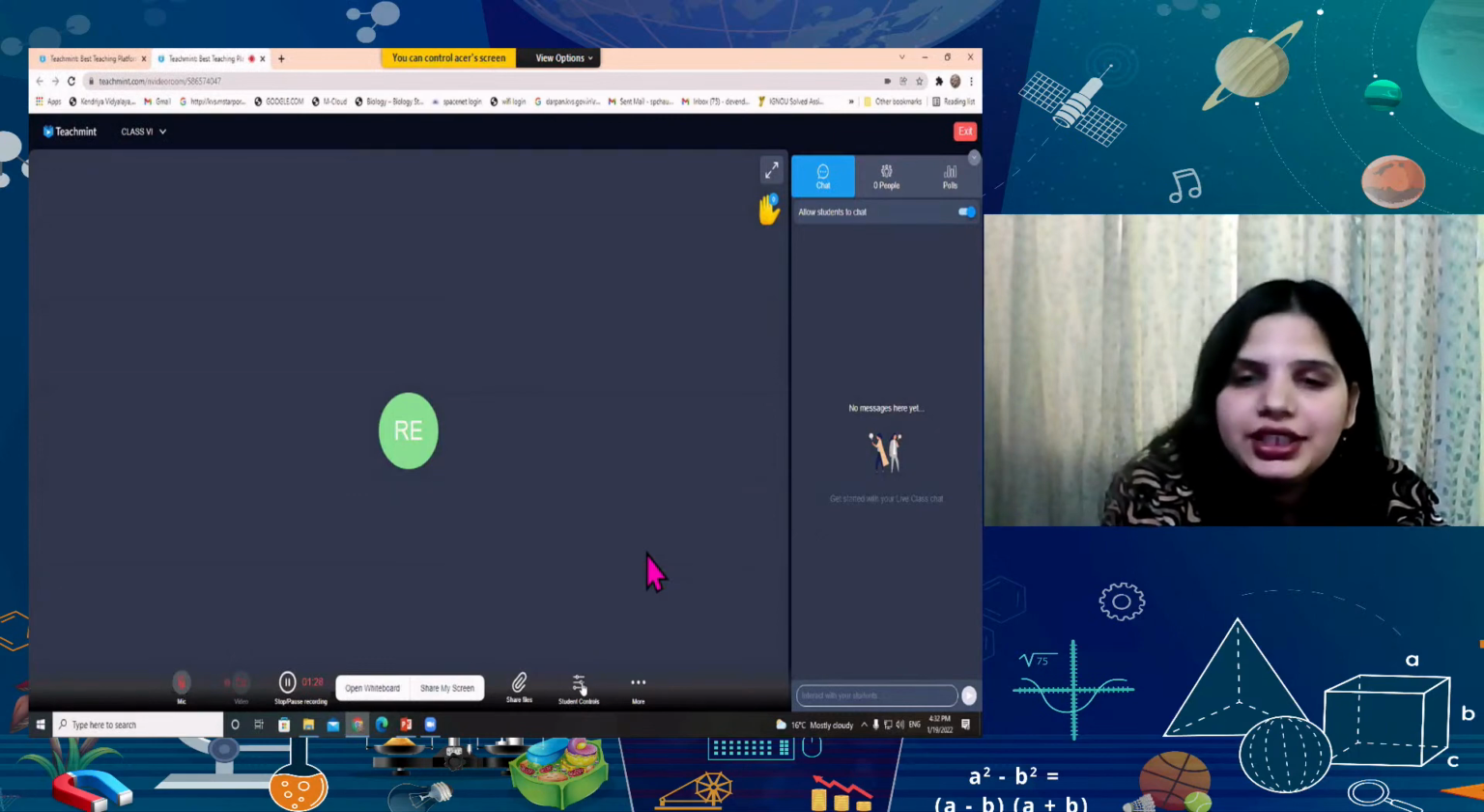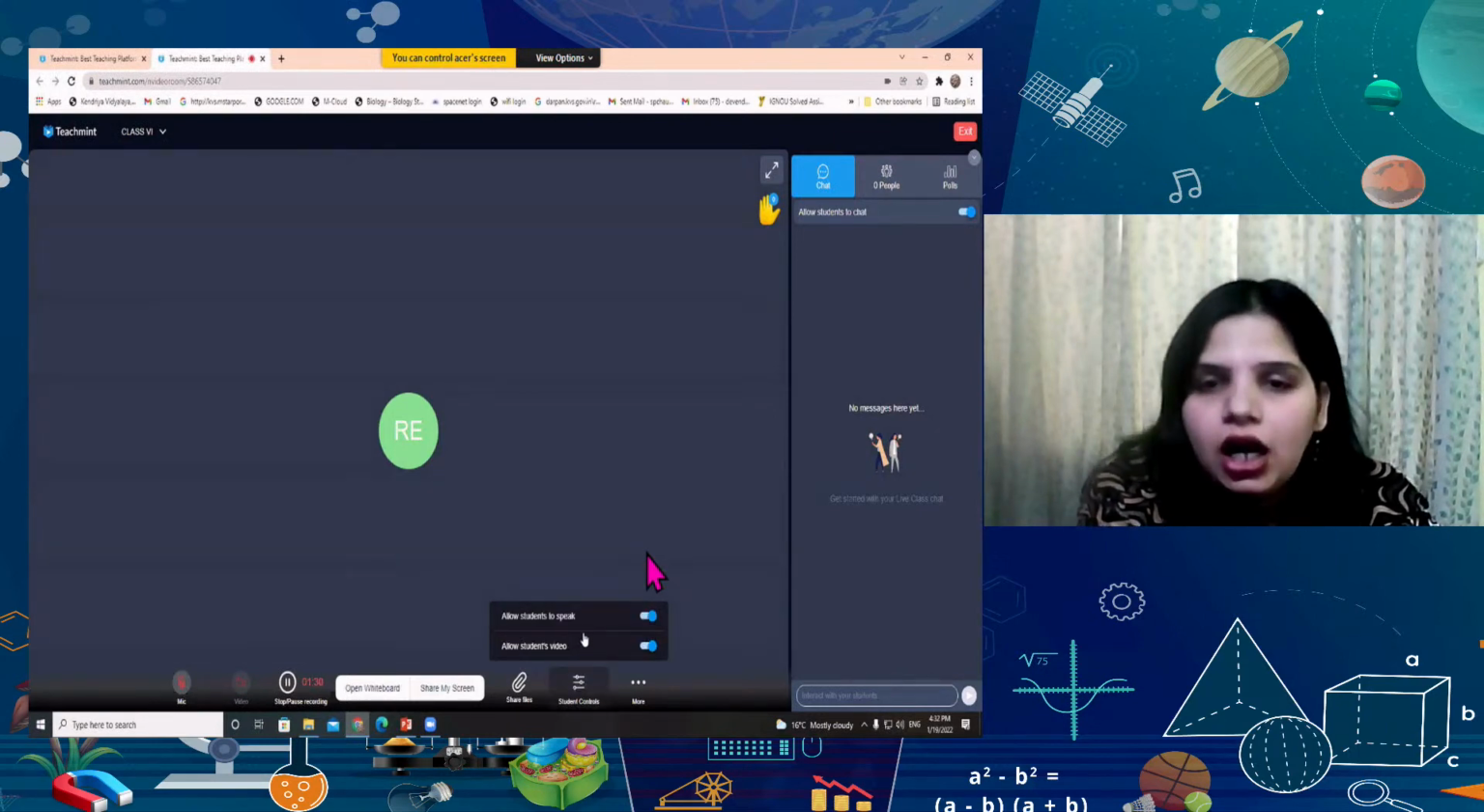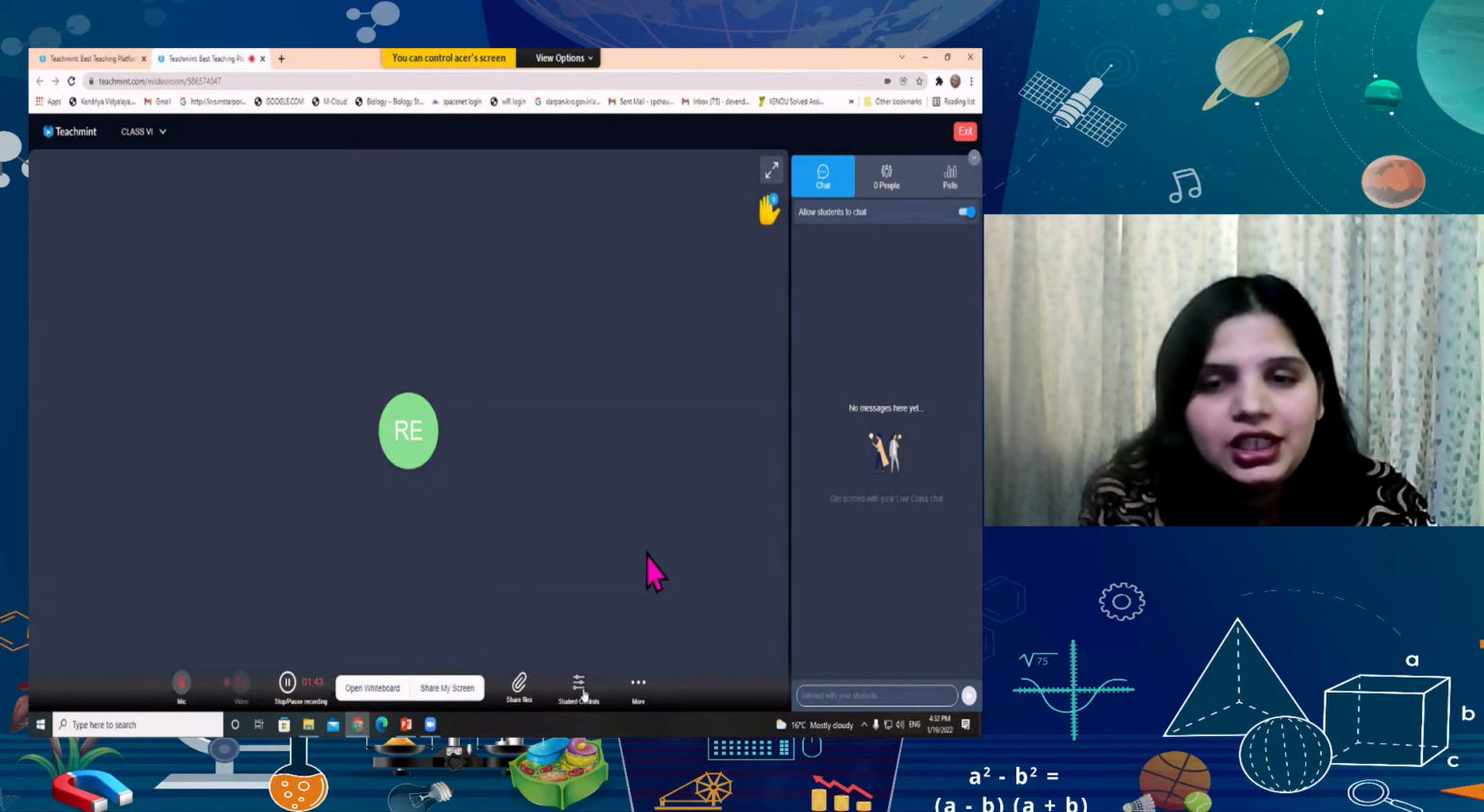The next option is student controls. If you want to allow students to speak, you can allow them. You can disallow them for this. You can allow the students' video as well. So these are the controls you can take for students. Now I'm going to click on these 3 dots where the more option is there.